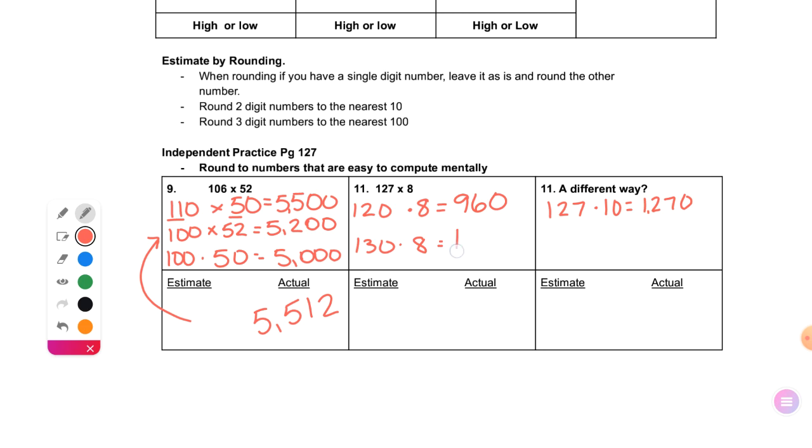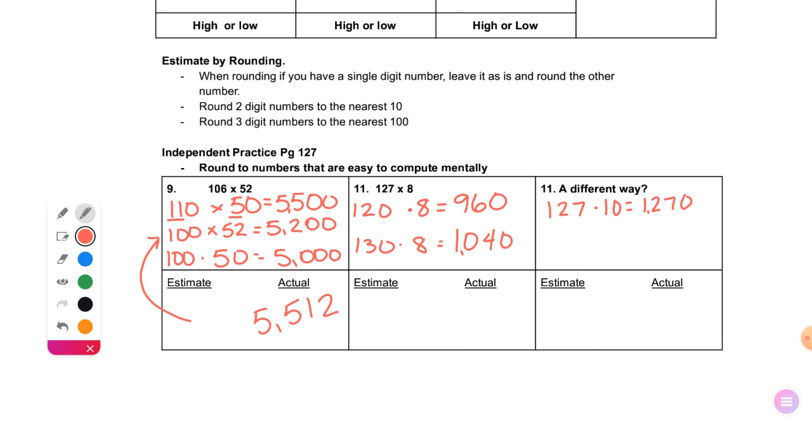104? Okay, but again, if you're going to choose that, you should be able to do it mentally. You shouldn't have to do scratch work out to the side. Okay, so if you know 13 times 8 is 104, then that's a perfectly good way to do it. If you do not know that, I would stick to the 12 times 8 or even the 127 times 10.